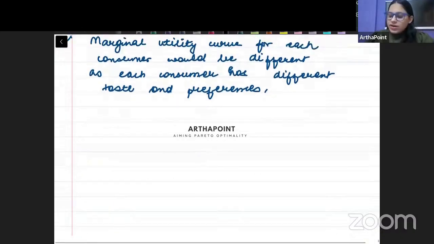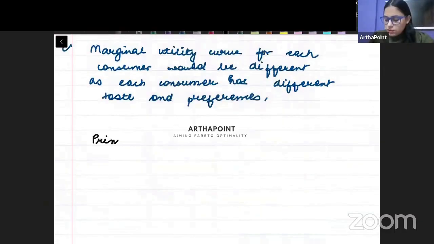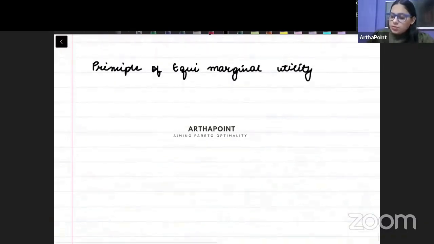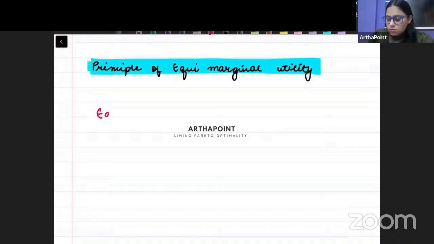Today, we will discuss what is called the principle of equi-marginal utility. The principle of equi-marginal utility. ध्यान से समझना बच्चे. देखो, equi means equal. Equi का क्या मतलब हो गया? It means equal.